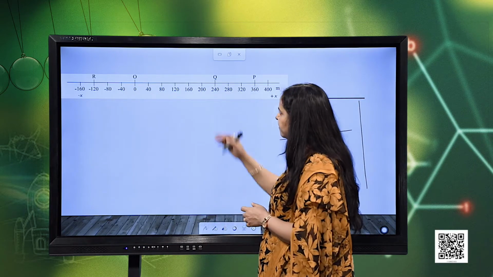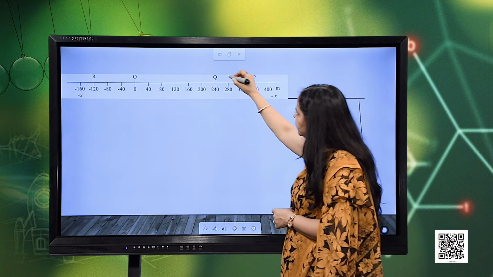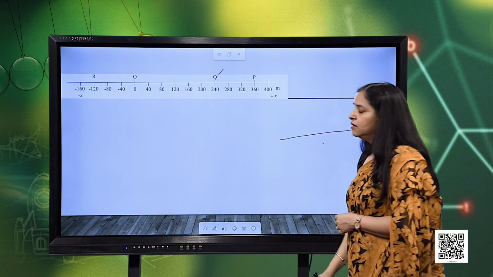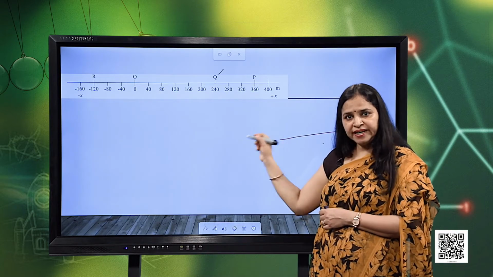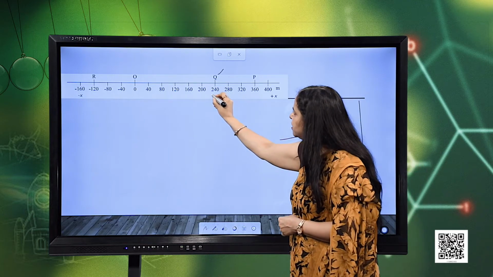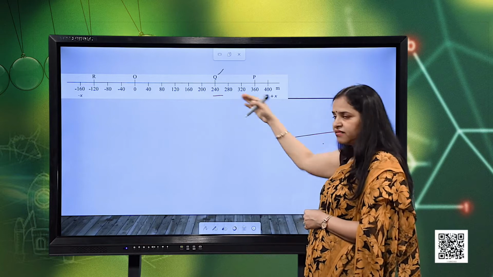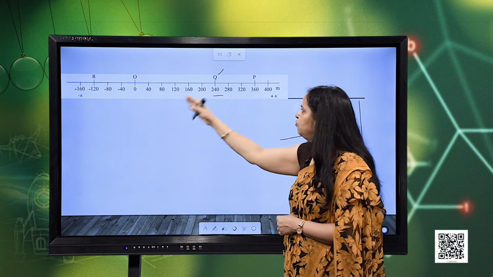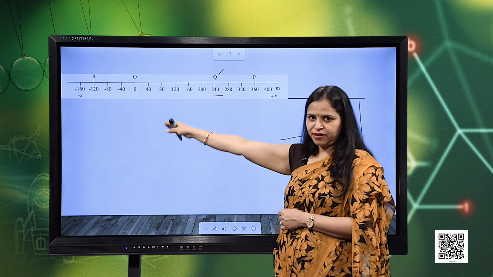Now, for example, I consider the particle is at any instant at this position Q. What is the position of this particle when it is at point Q? Its position is 240, that is plus 240, it is towards the right. So, it is at 240 meters from the origin, which is a reference point.